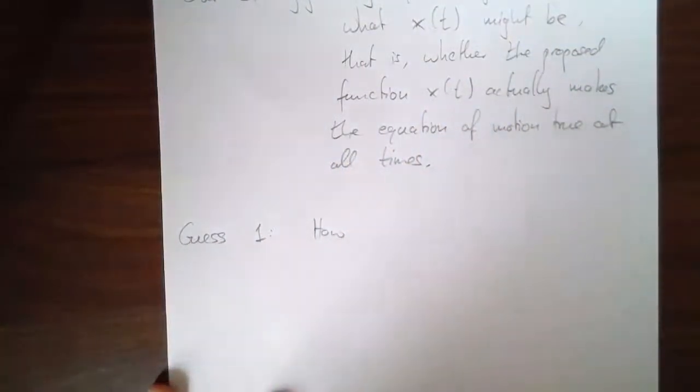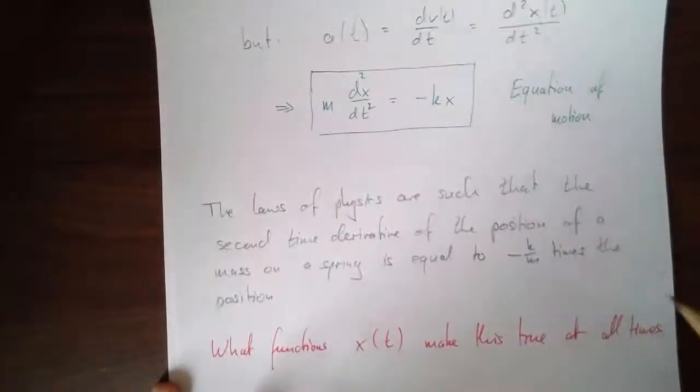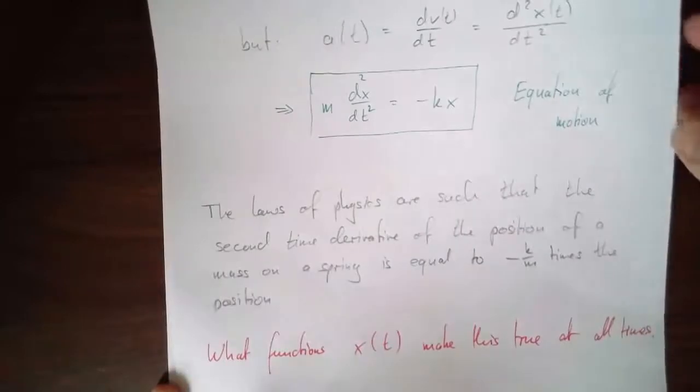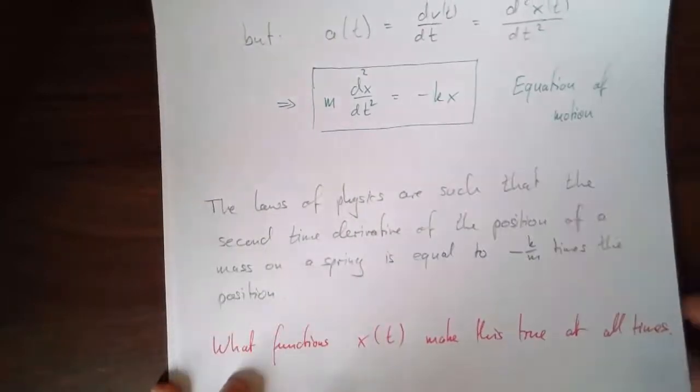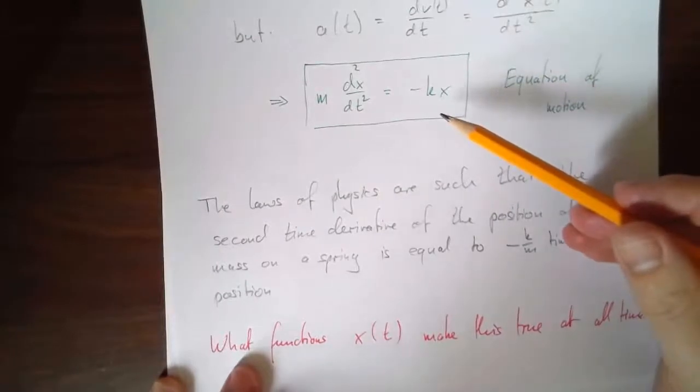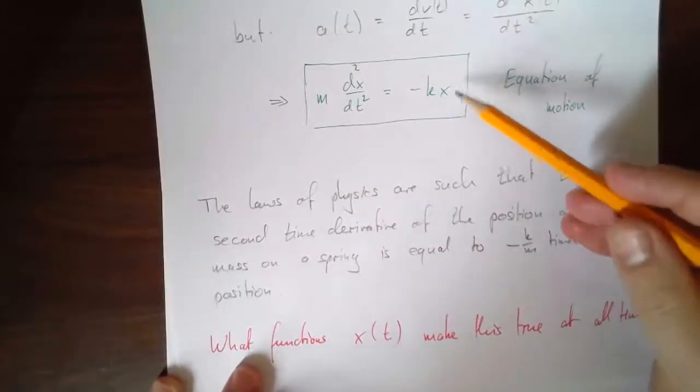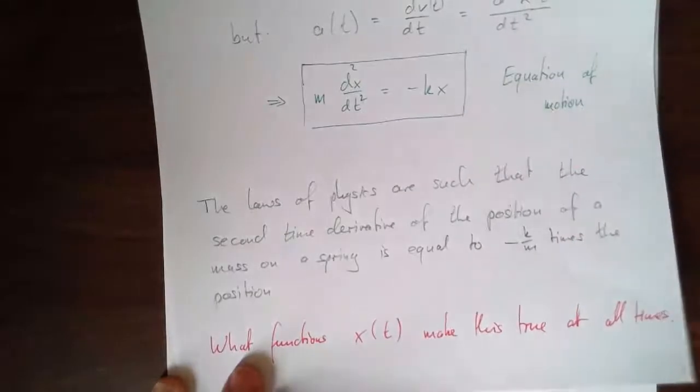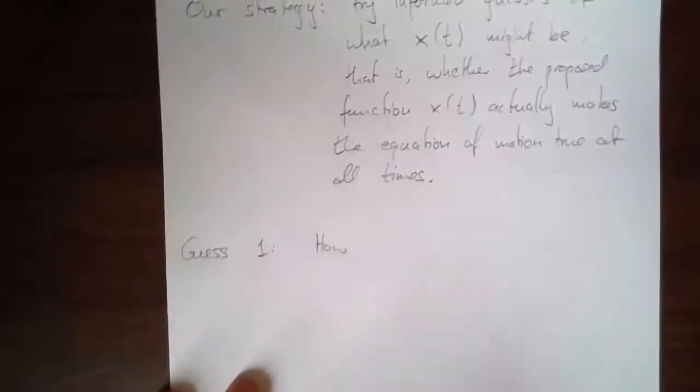Let's say I look at the system on the spring, and I see the equation of motion here, and I say, well, maybe it'll be true if x of t is given by some constant times t squared. That's my proposed function.